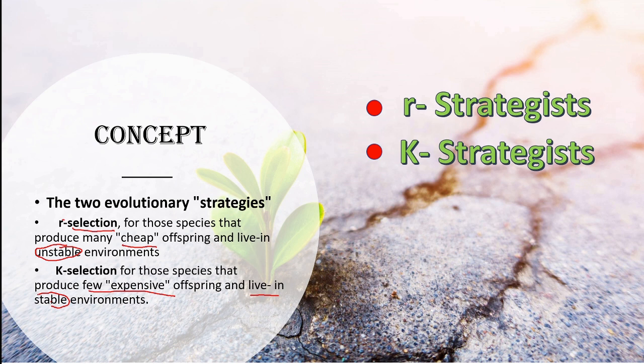So two things should be noted down. R strategists live in unstable environments and produce cheap offspring, whereas K strategists live in stable environments and produce very expensive offspring. Expensive or cheap is with respect to the energy required to be spent in their rearing and upbringing till adulthood.